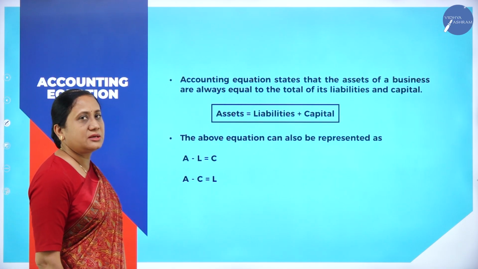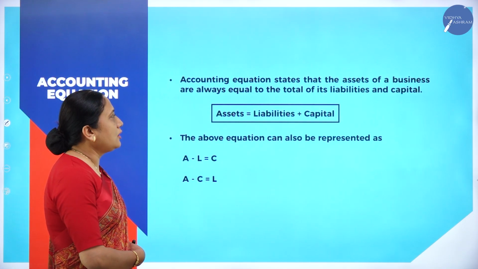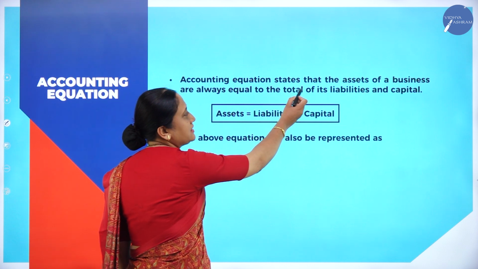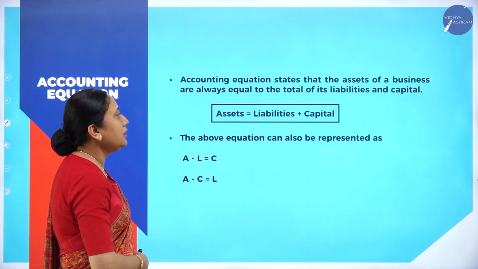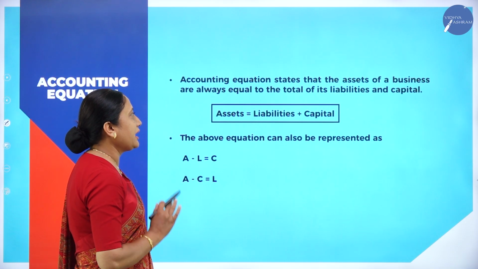Now let us discuss accounting equation. Accounting equation states that the assets of a business are always equal to the total of its liabilities and capital.